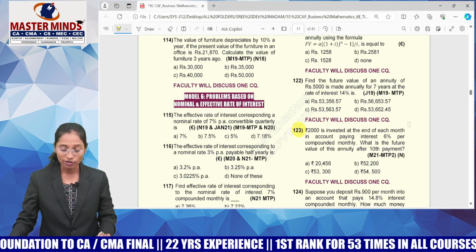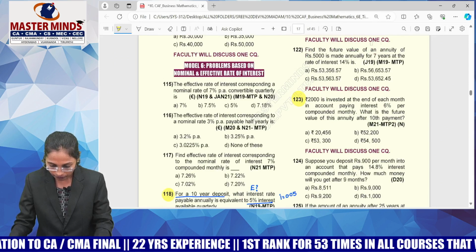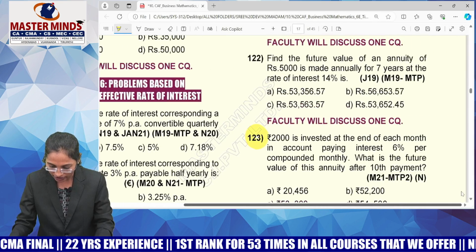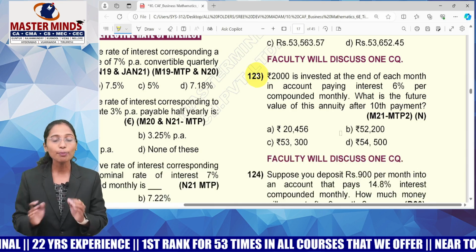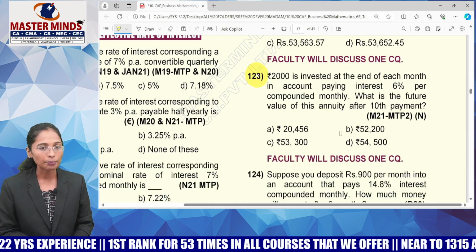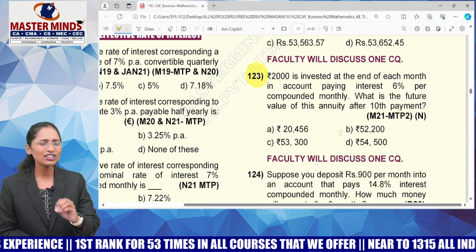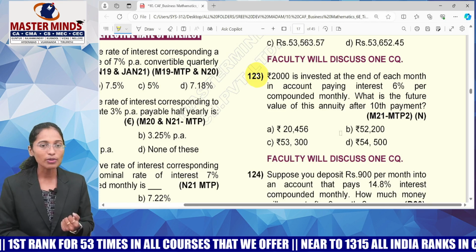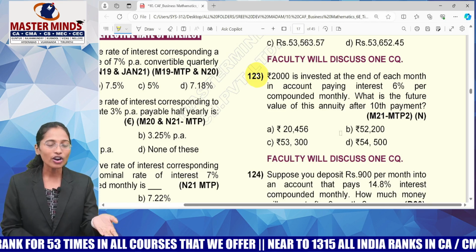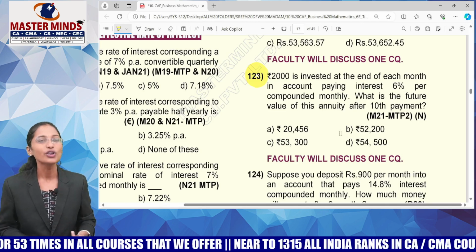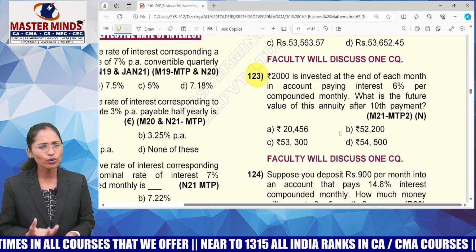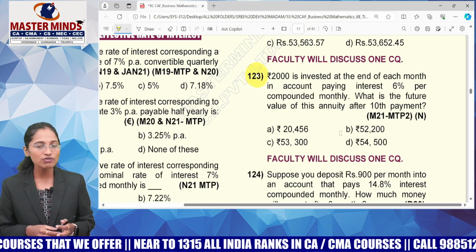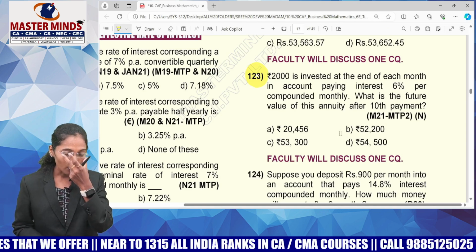Now let's get into the MCQs part. Let's see MCQ number 123, guys. Here the problem is about reading and understanding the question. Writing the formula is a very easy task here, because there are only 3 formulas to learn out of 6. If you know ordinary annuity, you are able to know due annuity, no? If you are able to learn 3 formulas, then the other 3 will be easier because you are just multiplying with 1 plus I.